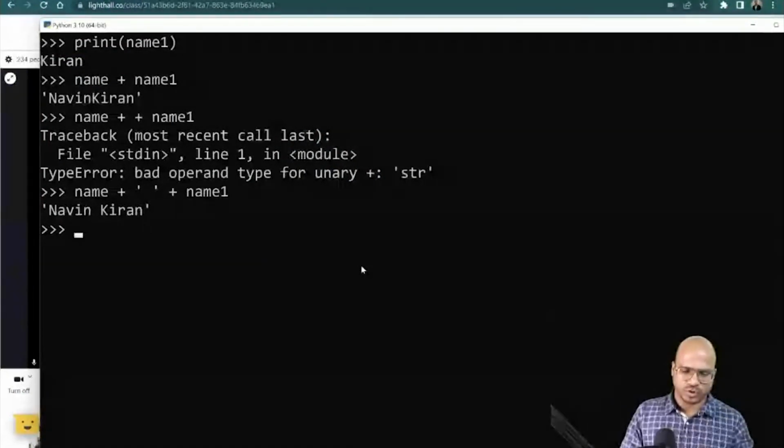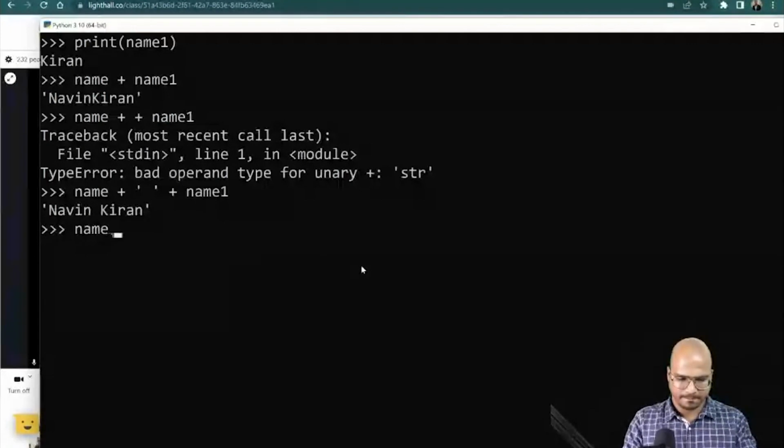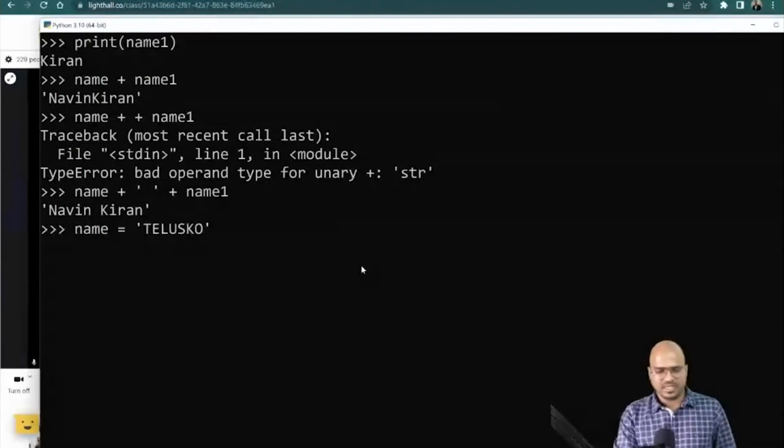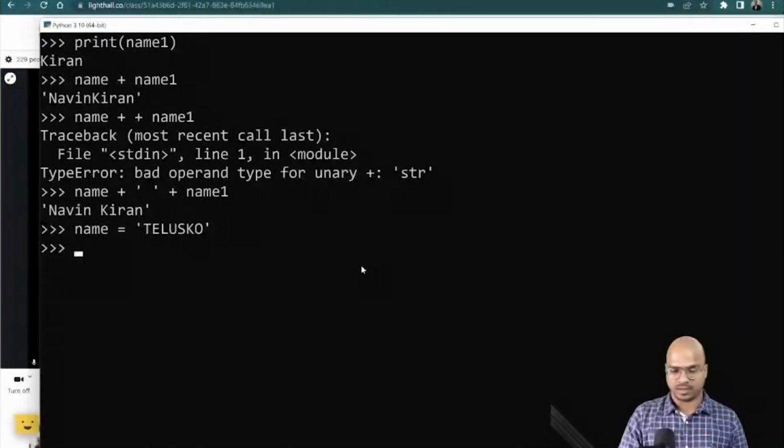Now let's say I have a string. So let me just go with a string here. I will say name itself. And let me give a new string. Maybe I will use Telescope in this case. So when I say name is equal to Telescope, this Telescope is a string here, right? What if I don't want the entire string? What I want is one value. Maybe I want T, maybe I want E. So in this case, I can do that.